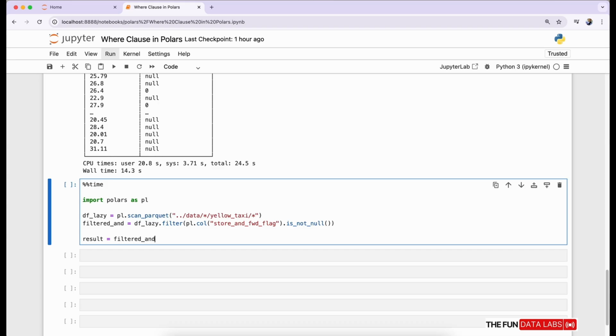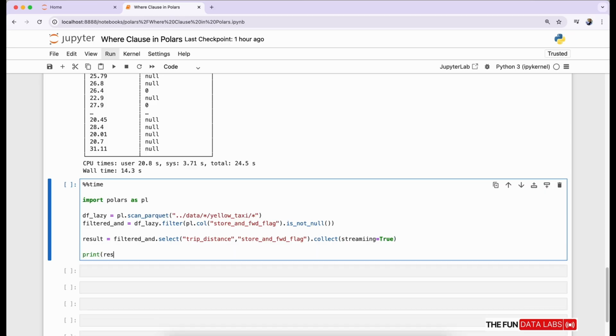Now we can call the select method on top of this filtered variable to select. We are taking the trip distance and store and forward flag columns. Now we can call the collect method for lazy execution, with streaming equal to true, so it does not load all the records into memory at once. Now we can print the result.